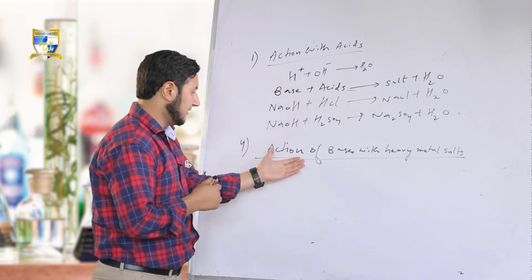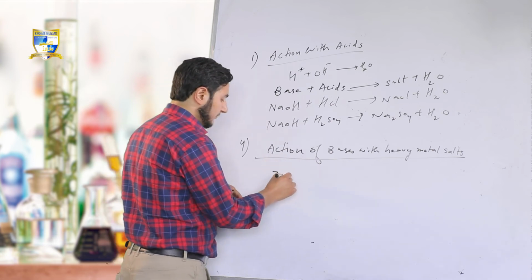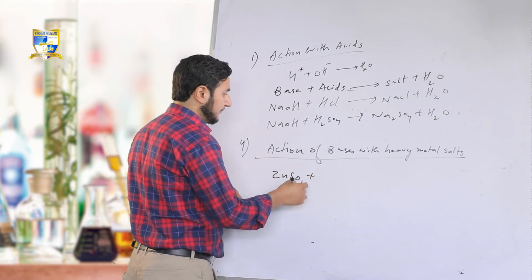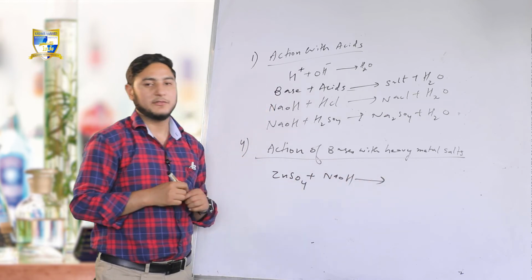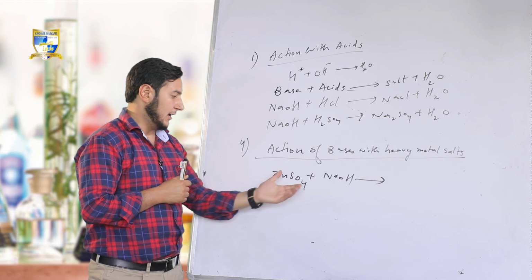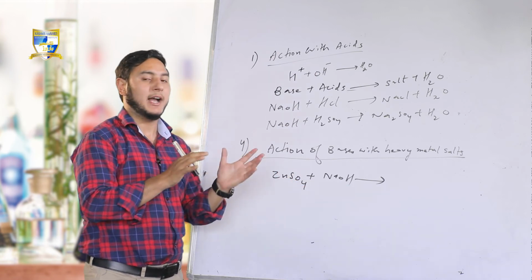Example: zinc sulfate with sodium hydroxide, ZnSO4 plus NaOH. There is a formation of insoluble precipitate, that is of hydroxide.